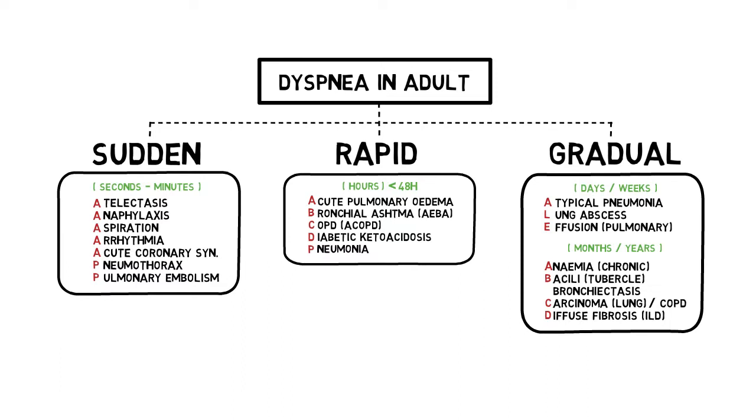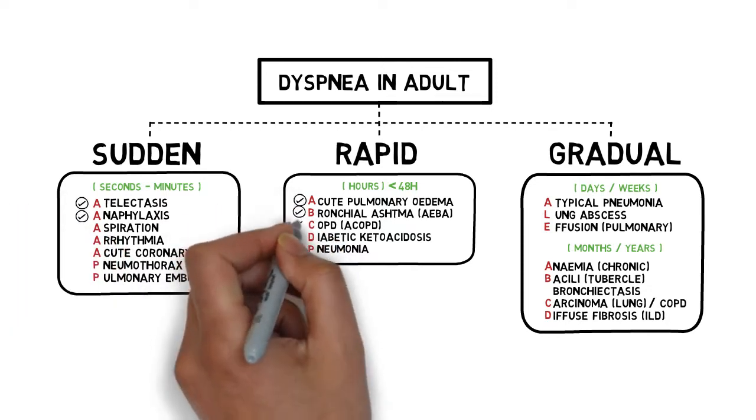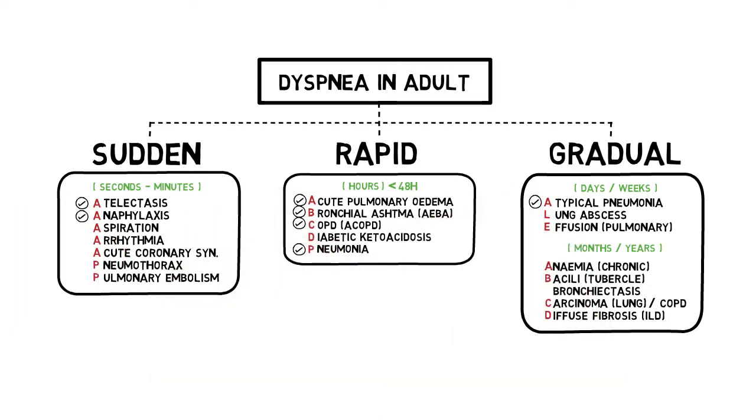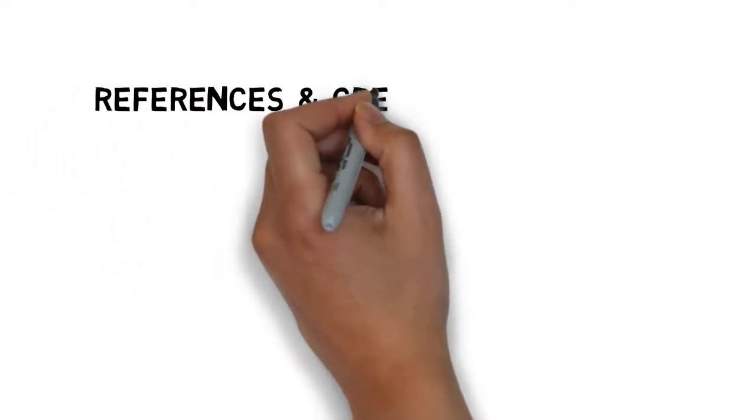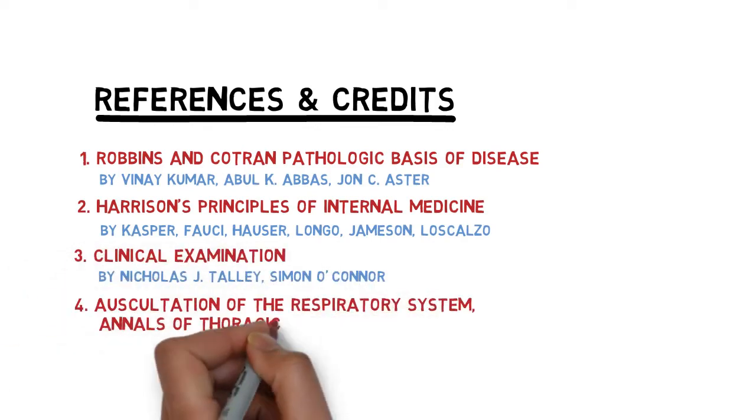In this video particularly, we are going to talk about some of the causes in the first and second group, along with atypical pneumonia. Other differentials such as acute coronary syndrome, pneumothorax, and pulmonary embolism are already discussed in the previous video. Before we begin, these are my references for the following content.